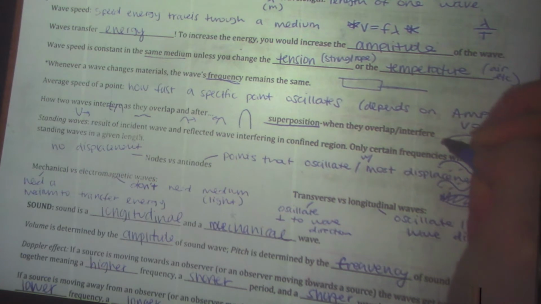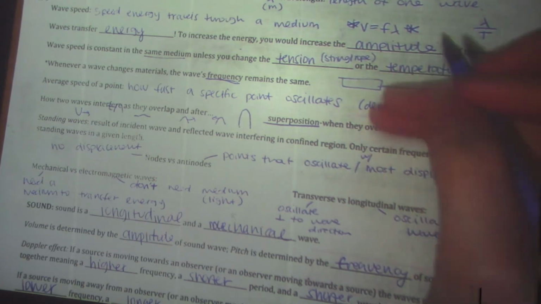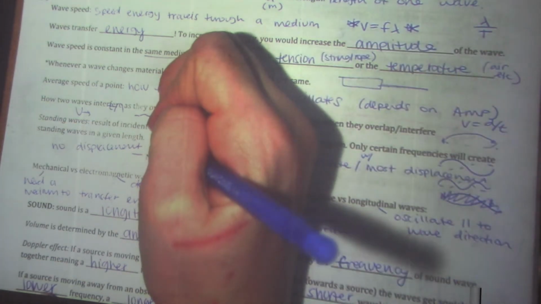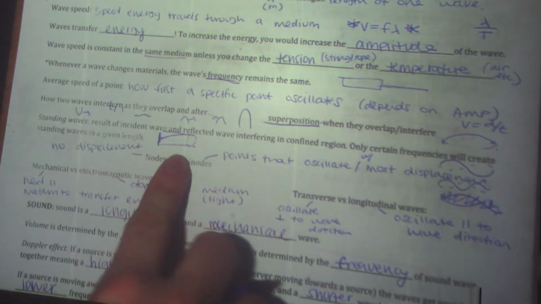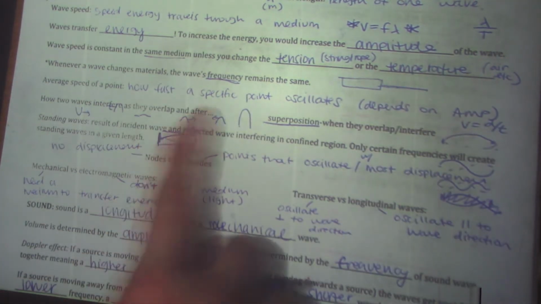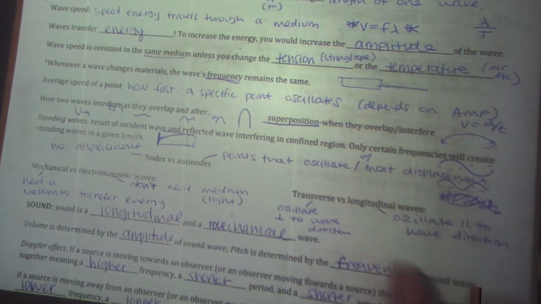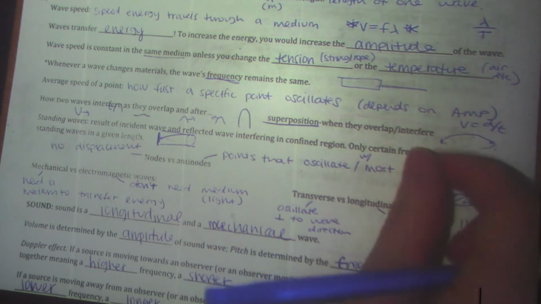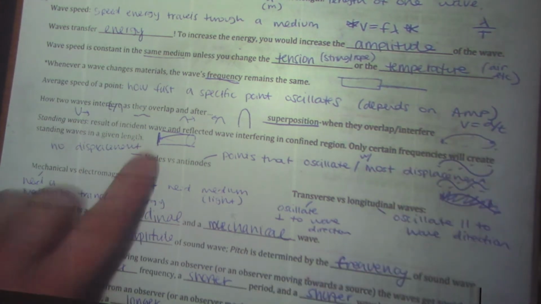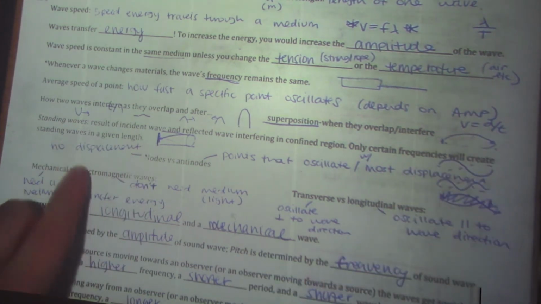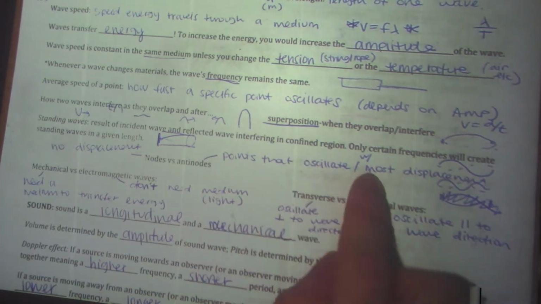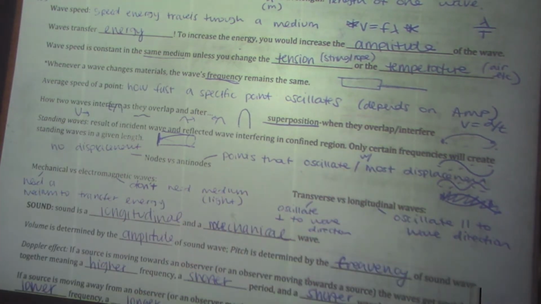For a string, it's going to be two fixed ends. You can get 1/4 of a wavelength. We did that in the lab where you had the closed end and then the open end, and it was a node and antinode like this. You can get 1/4 if one is closed, one is fixed. If it's both fixed or both open, they change by half wavelengths because one loop is half of a full wave. Your nodes are points of no displacement, and antinodes are points that oscillate with the most displacement.